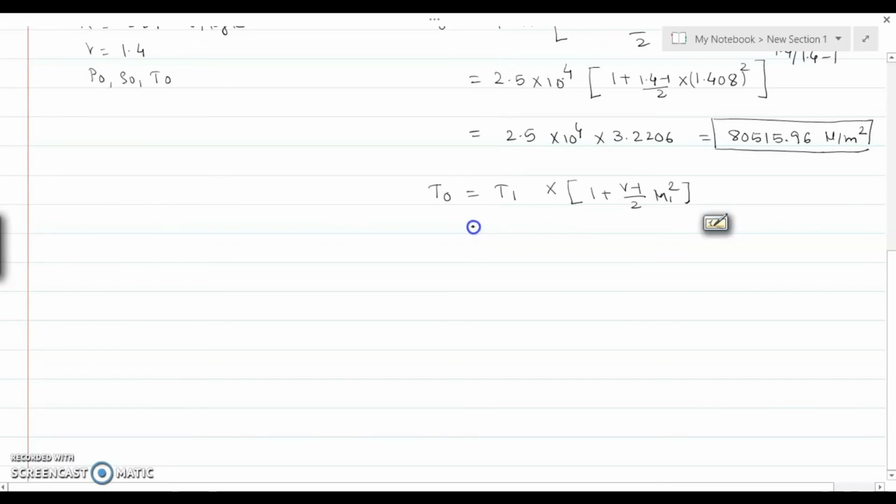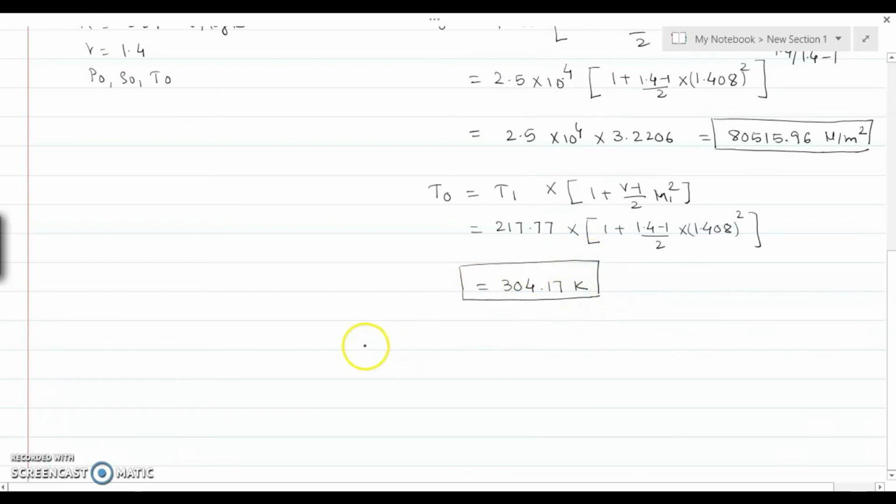So now we put down the value, it is 217.77 into, in the bracket, 1 plus 1.4 minus 1 divided by 2 into 1.408 whole to the power 2, bracket is complete. So we get the temperature, that is 304.17 Kelvin. So this is our stagnation temperature.